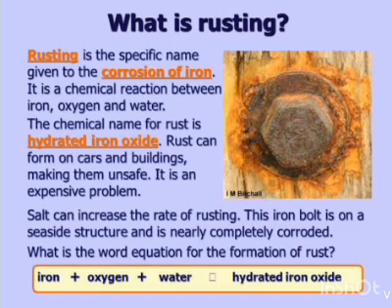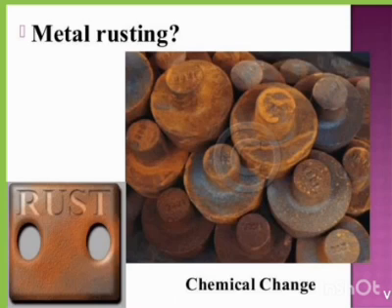Water and oxygen are the two main substances which are required by iron to get rusted. So, these objects get easily rusted when placed in any damp area. This slide shows rusting of an iron object.